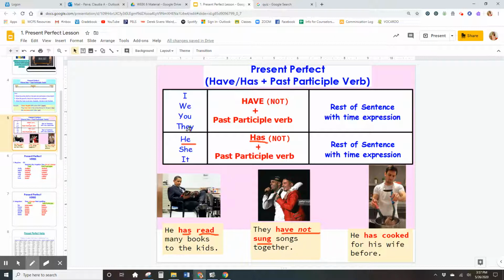They have not, past participle verb, sung. He has cooked. He, again, has, past participle verb cooked. So you have to have the auxiliary and then your verb in past participle.